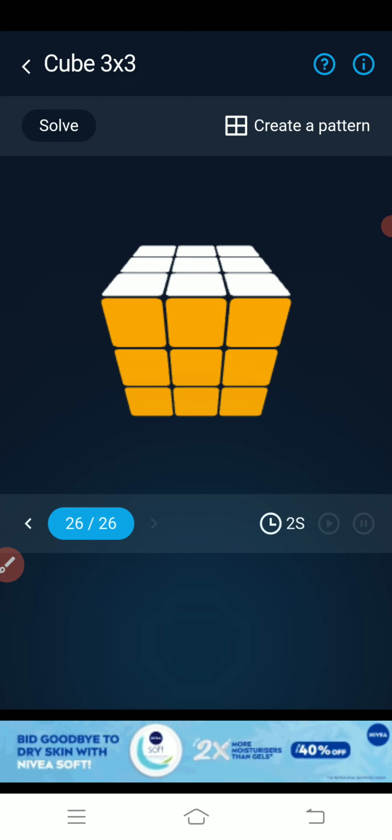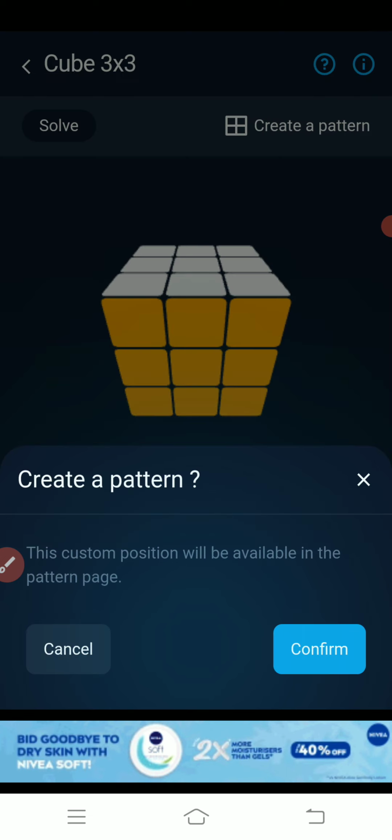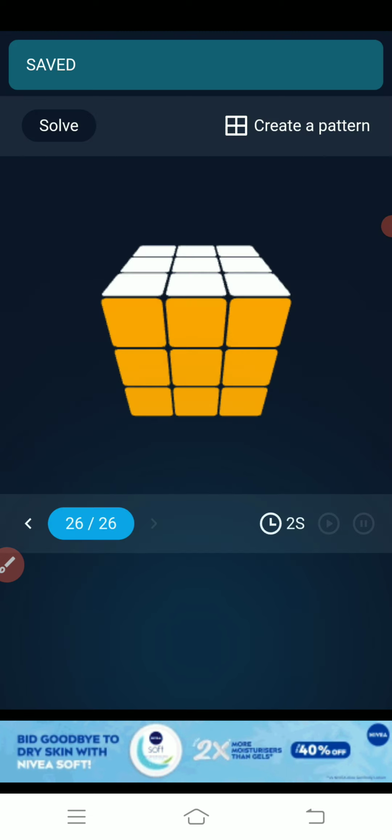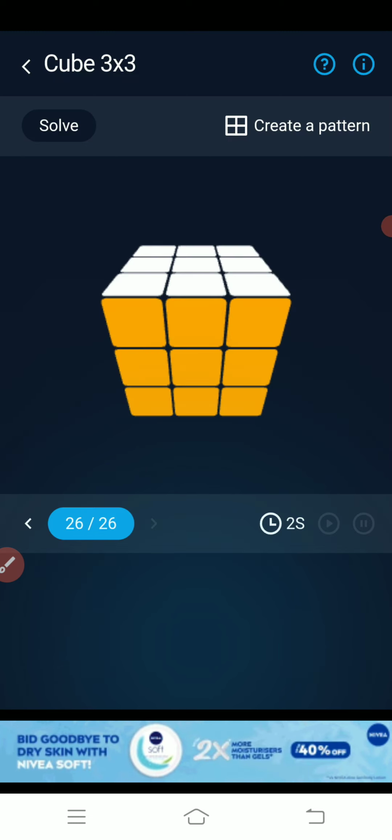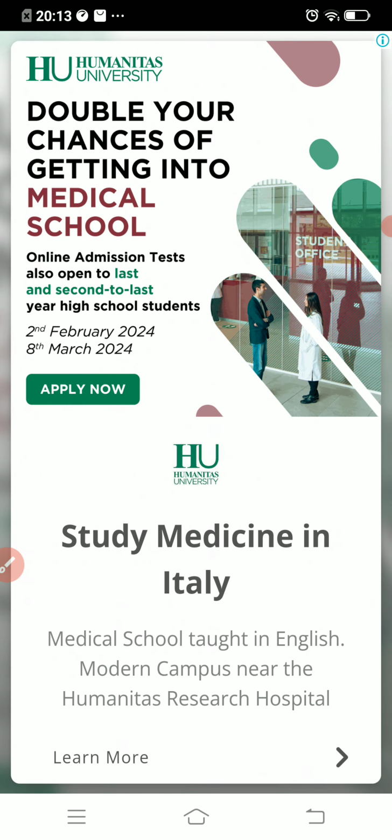So, if you want to create a pattern, you can also create a pattern. Like press on the create a pattern, then confirm. Okay, then what the heck. So then if you solved, exit the cube 3x3.